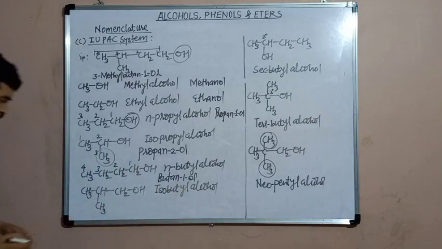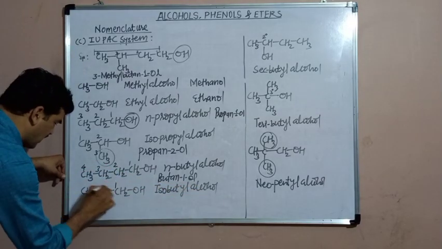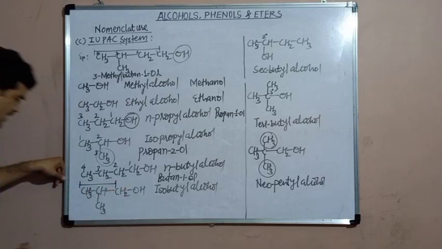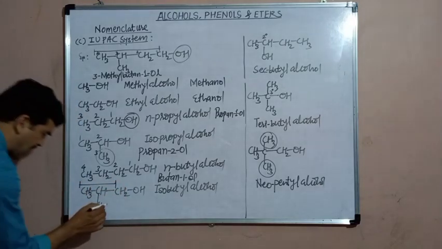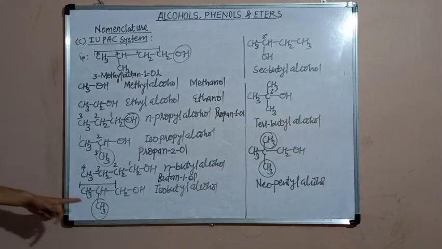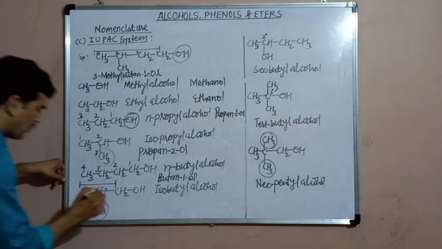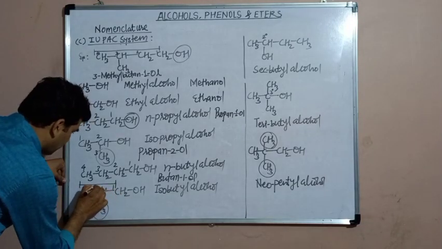Isobutyl alcohol. In isobutyl alcohol, the longest chain contains only 3 carbon atoms, and this is the branch. Here CH3 is a branch. Position of the OH is 1.